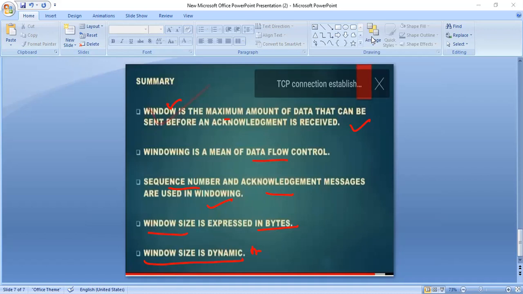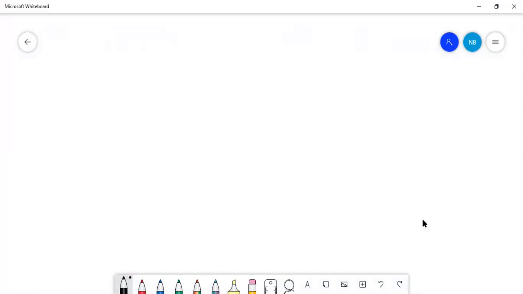So next topic we are going to discuss is congestion. What is the topic? Congestion.